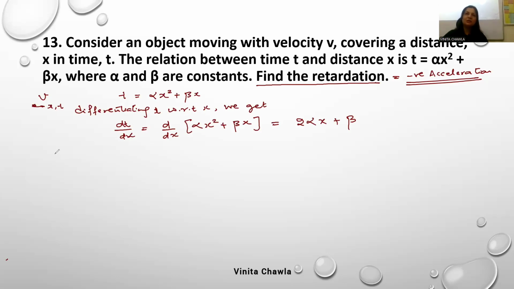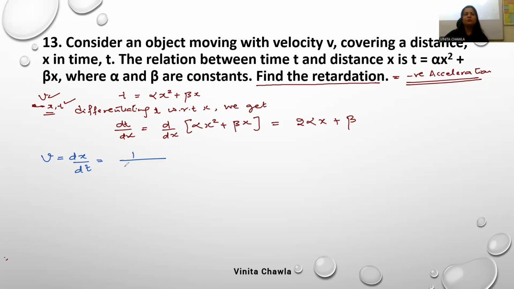How do we write velocity? If position is x, velocity is v, time is t, we can write velocity as dx by dt. But dt by dx we have found out, not dx by dt. So we'll take the reciprocal of it.